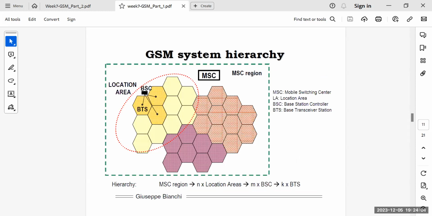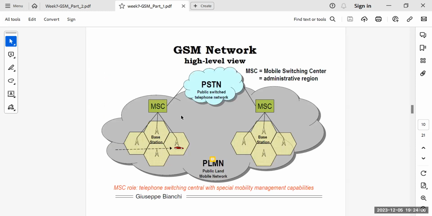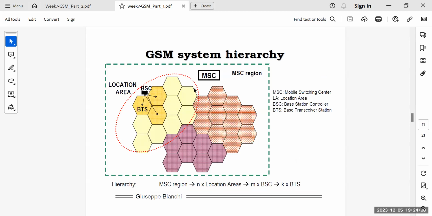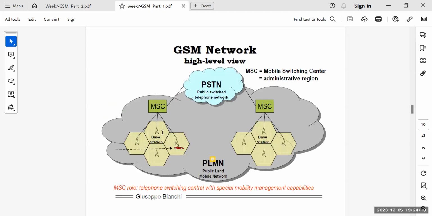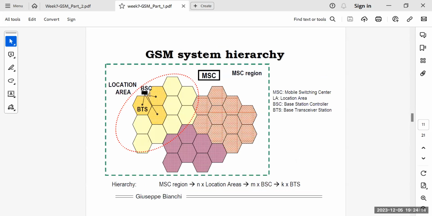Okay. Now coming to this MSC region, as you've just seen, MSCs are connected to base stations, right? So if we look into this in more detail, MSC is the mobile switching center. This BSC basically is the base station controller, and BTS is the base transceiver station, right?